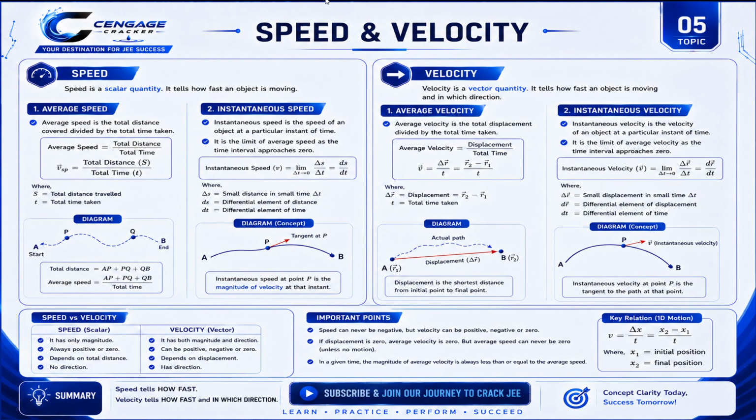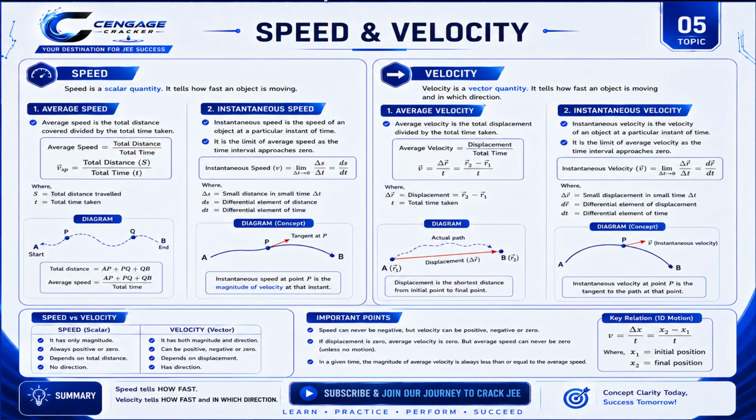Now it's speed and velocity. In younger age we all say speed and velocity are the same thing, but that's not correct. If you know what displacement is, then it will be very easy to learn speed and velocity. Speed is a scalar quantity and it tells how fast an object is moving, and velocity is a vector quantity, it tells how fast an object is moving and in which direction. And speed is divided into two cases: average speed and instantaneous speed.